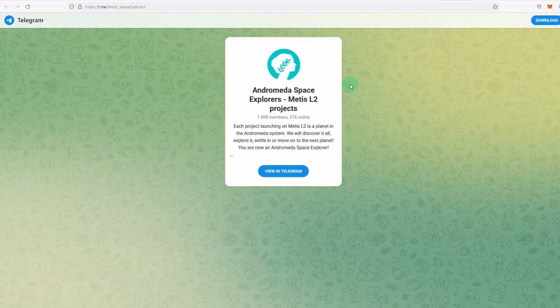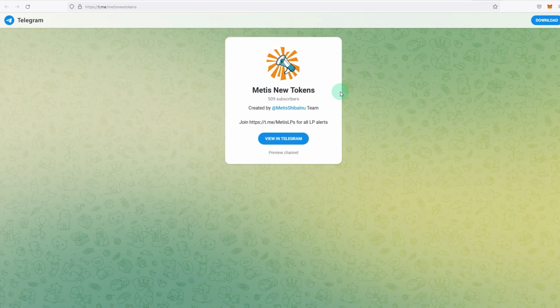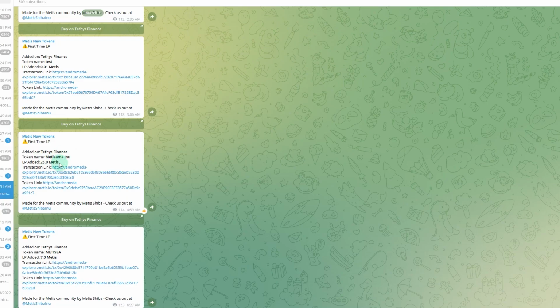I'll check what they're talking about in this group, and this is basically on all the time. Telegram is minimized in the background, so every time I get a notification, I'll go and have a look at that pair on Dex Screener. For example, let's say I get a notification saying that the first LP, Tethys Finance, Metisama Inu LP, added 25 METIS. So 25 METIS is a decent amount.